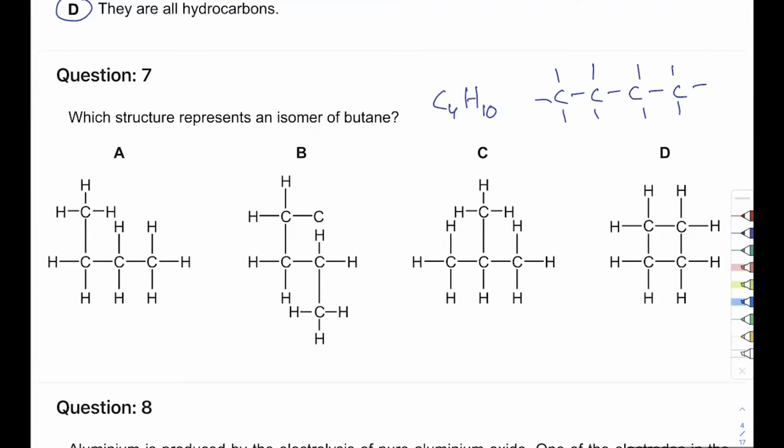Okay. Now I will now look at D. Reason: D is C4H8, and this is C4H10. So D is clearly not an isomer. So my answer is C. A and B are butane. They're just differently drawn. The examiner is trying to trick you into thinking that B is an isomer.